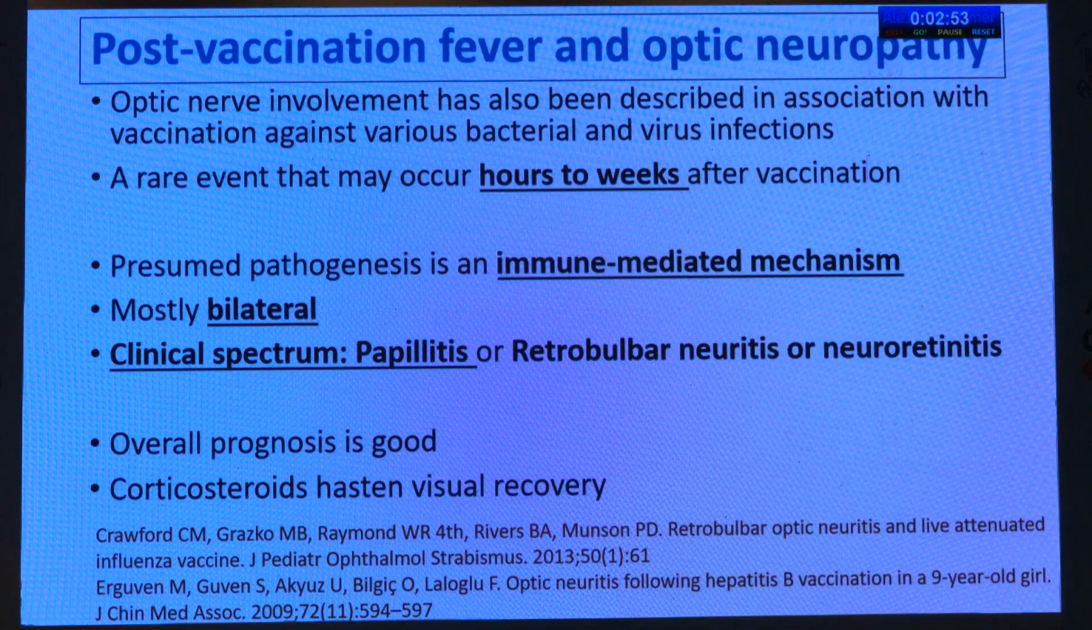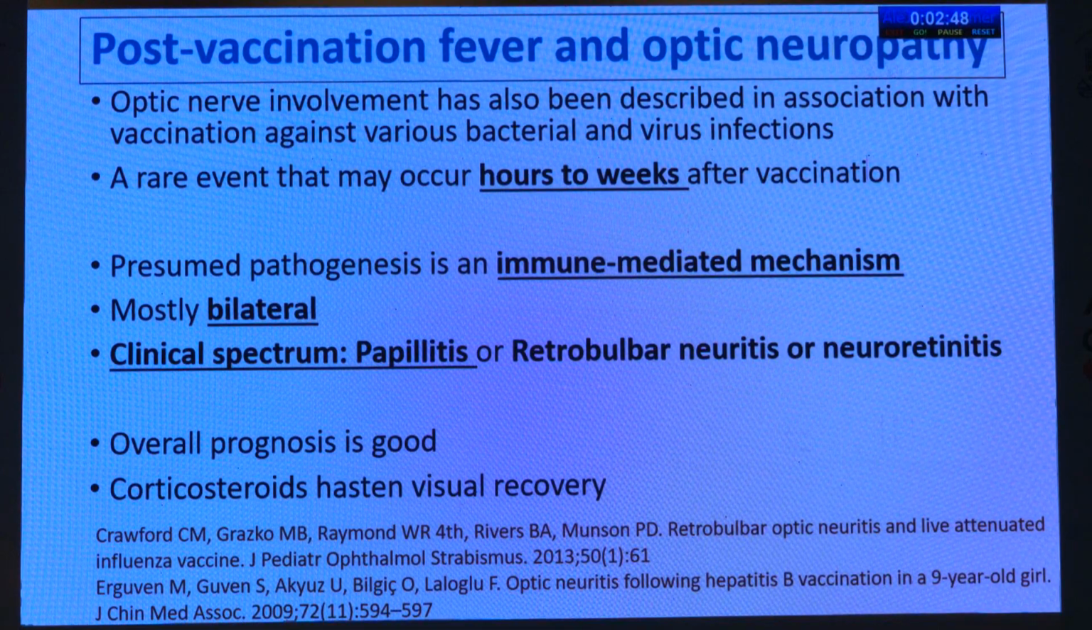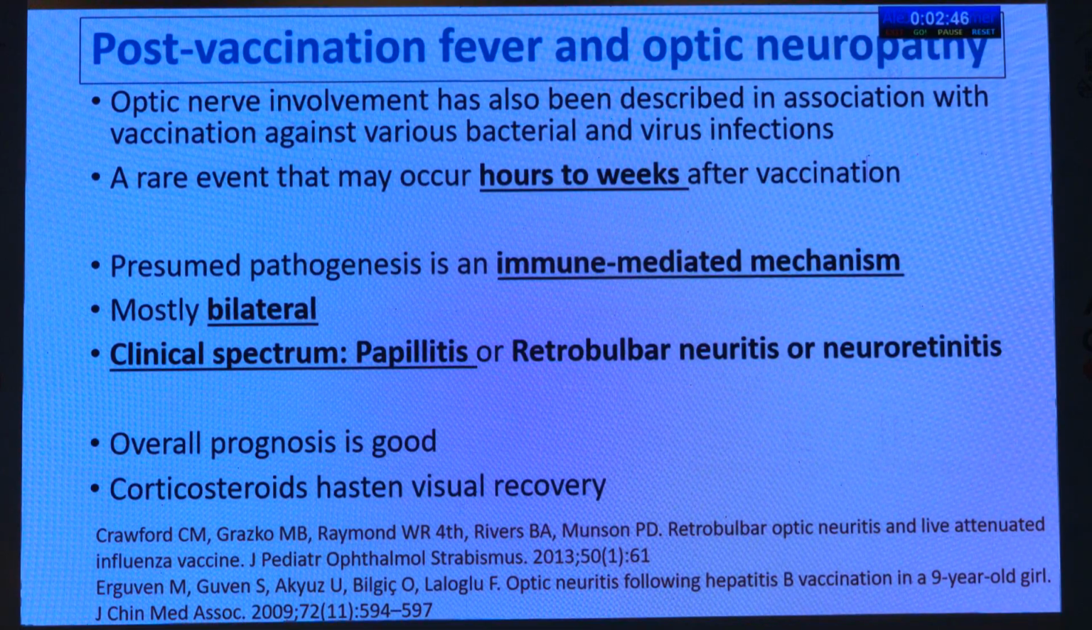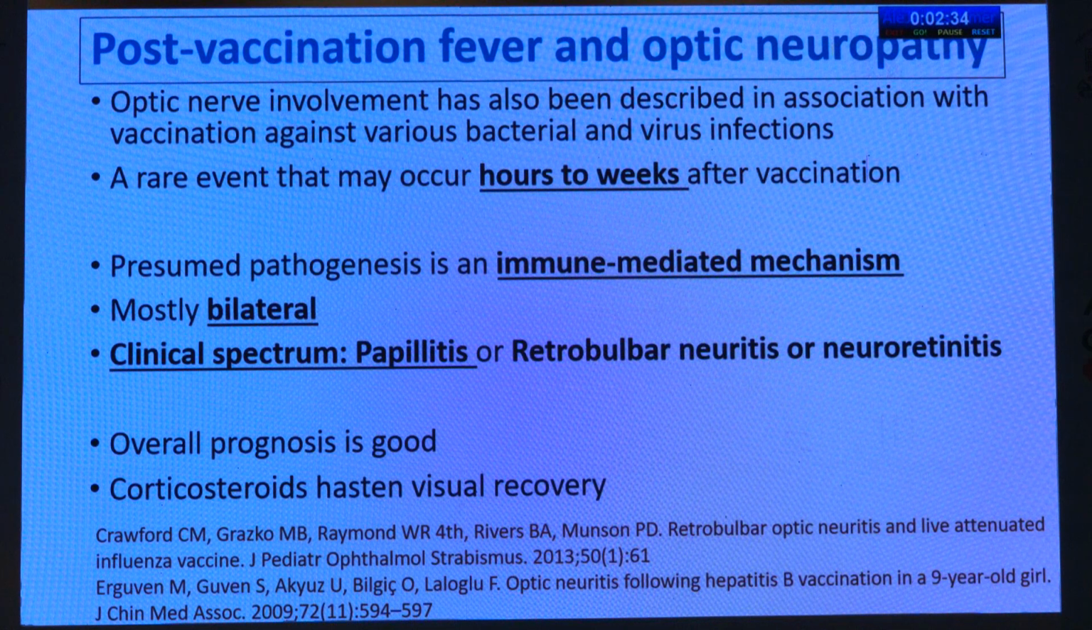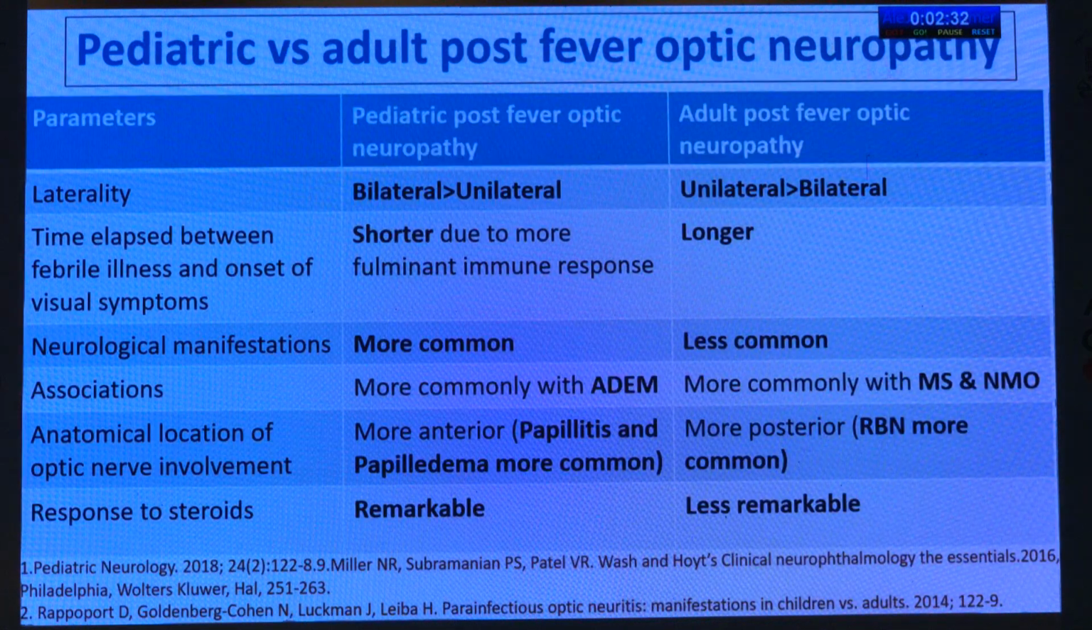Another entity is post-vaccination fever and optic neuropathy, where the event occurs hours to weeks after the vaccination, and the presumed pathogenesis is immune-mediated mechanism, which is mostly bilateral. The clinical spectrum is either a papillitis or a retrobulbar neuritis or neuroretinitis, and corticosteroids when given earlier help in the visual recovery. Coming to the pediatric versus adult cases, in the pediatric the presentation is mostly bilateral, whereas in the adults there is an unilateral presentation.